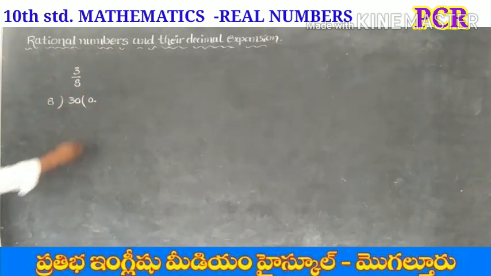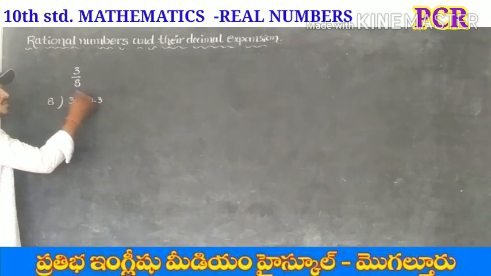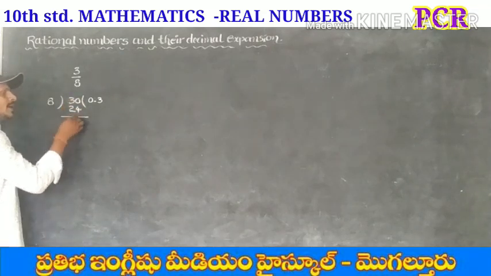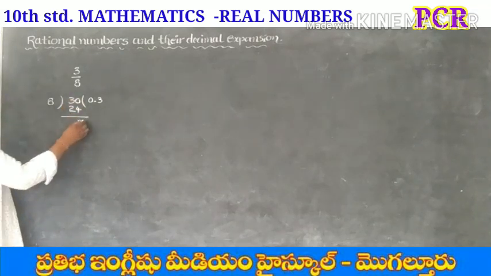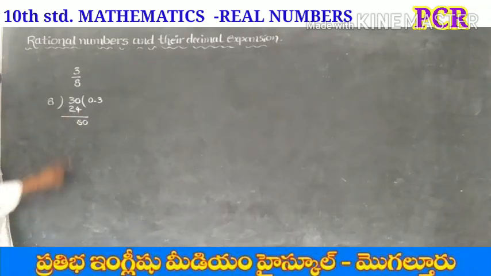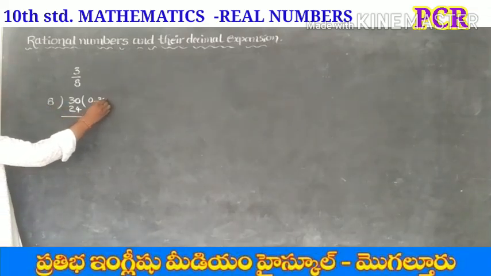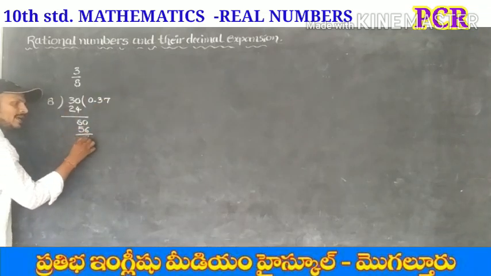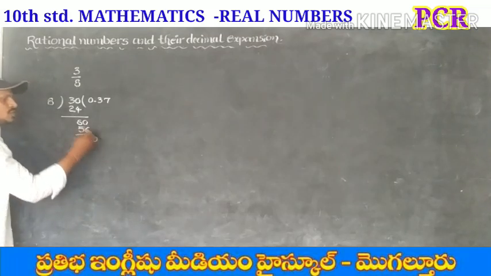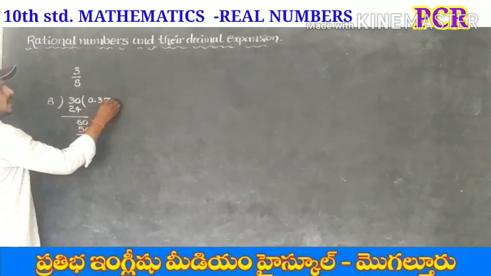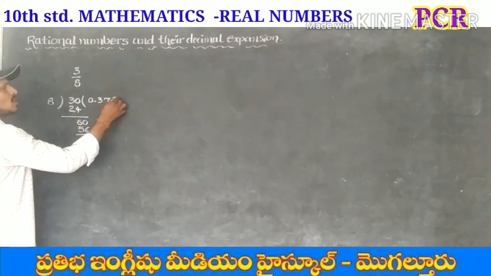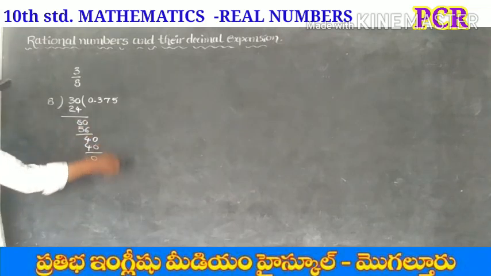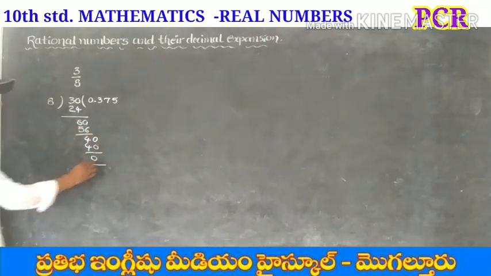In 38, 3 times 8 gives 24. Remainder 6. So again put 0 here. How many times in 60? 7 times 8 gives 56. Remainder 4. Again put 0. 40, 8 how many times? 5 times 8 gives 40. So we get 0 as remainder.